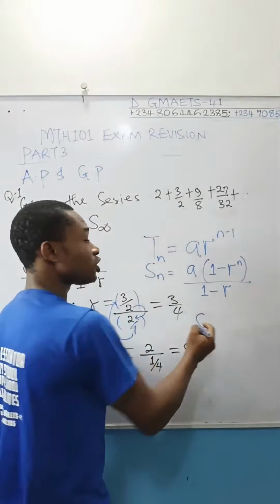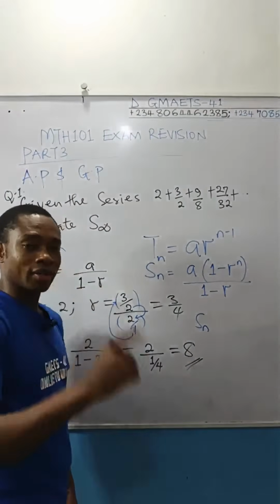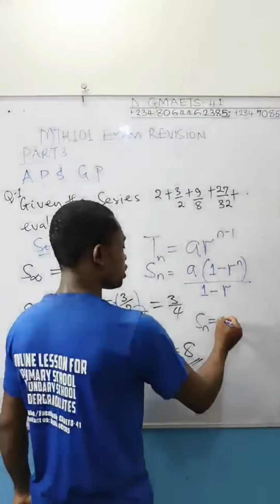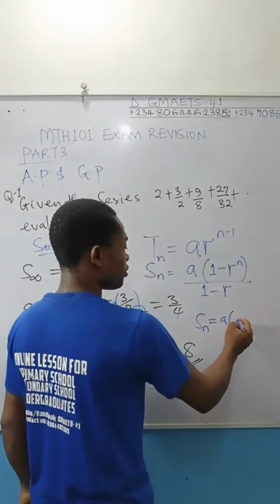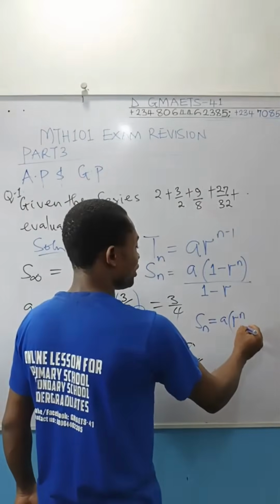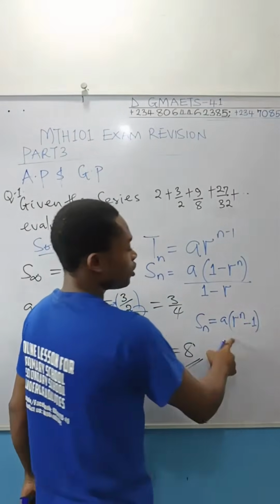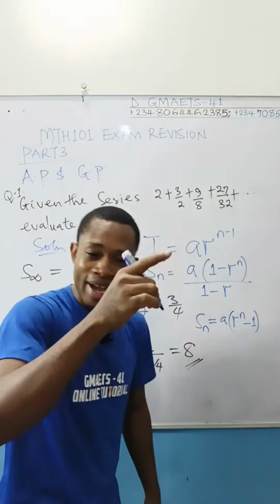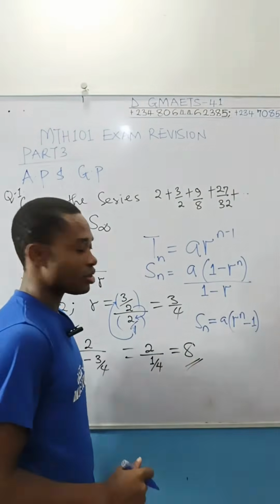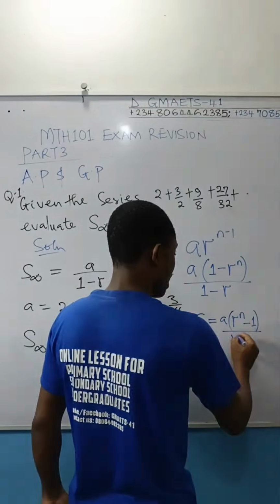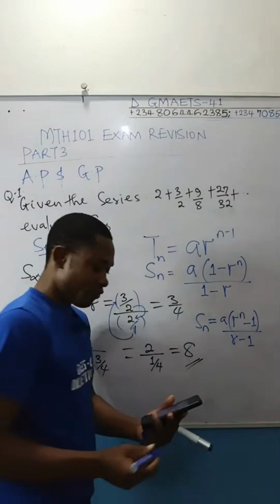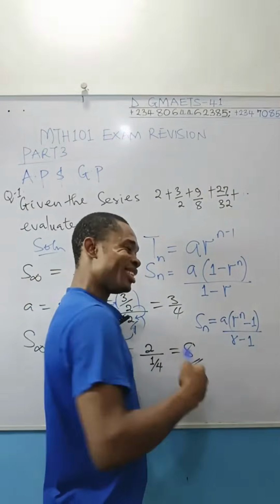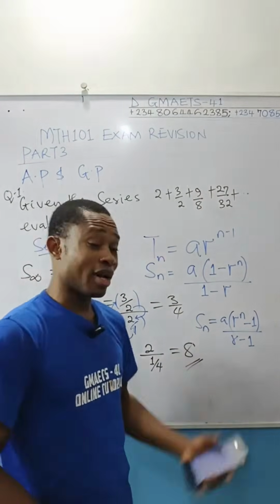Now, if your common ratio is greater than 1, then the sum of the first n terms would take this format. The first term, then bracket r raised to the power n minus 1. Remember, r raised to the power n, then minus 1. You have to evaluate r raised to the power n first. Anything you get, you subtract 1 from it. Take note. Then divide by r minus 1. So this is the formula in a case where the common ratio is bigger than what? 1. How to apply this formula is 1 plus 1.